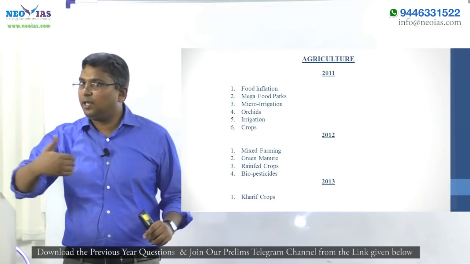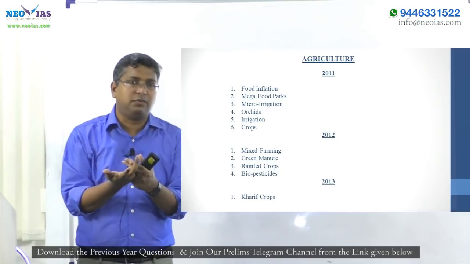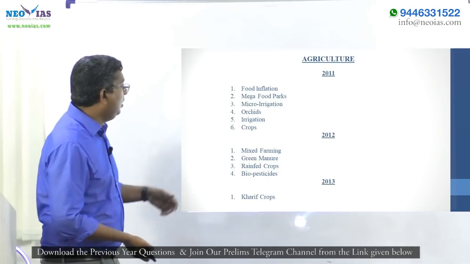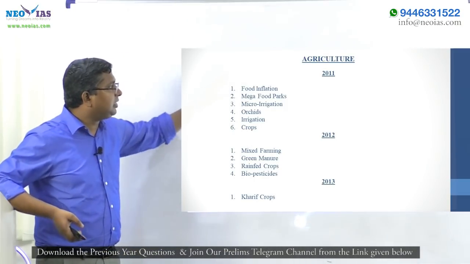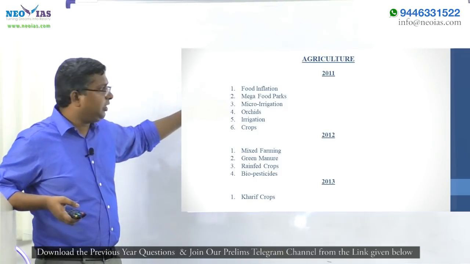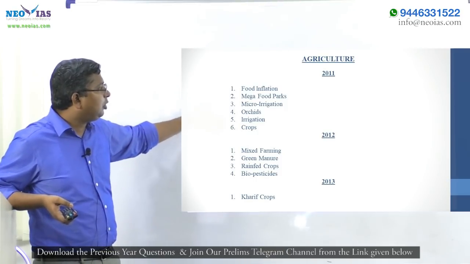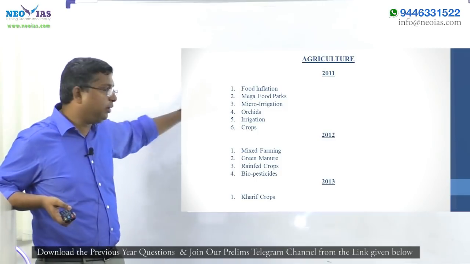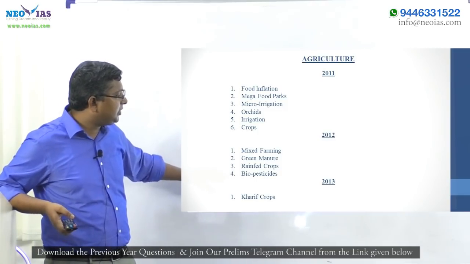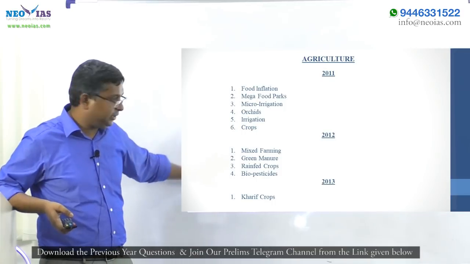Economics of agriculture, there is pure economics associated with agriculture, that's the core of agriculture, that I will be dealing with. So food inflation related with agriculture, mega food parks, micro irrigation he will be dealing with, orchid which is a crop, irrigation crops he will be dealing with, just have an idea, okay. Then mixed farming, green manure, rain fed crops, biopesticides, your geography teacher will deal with all these topics.